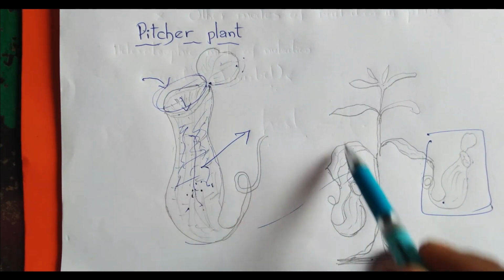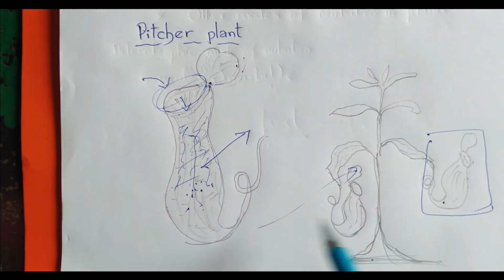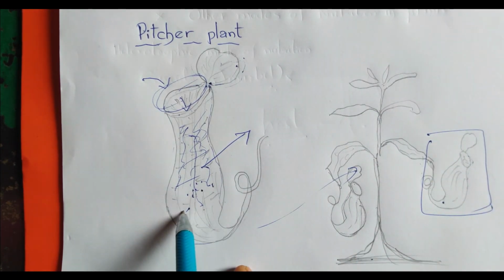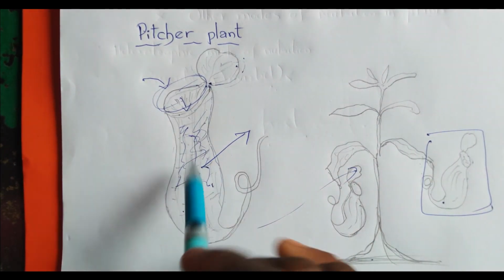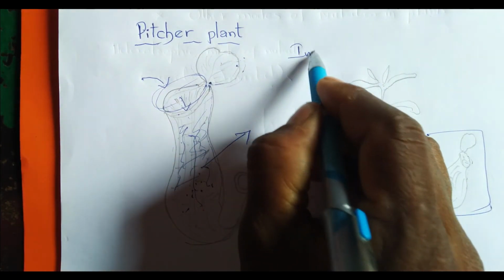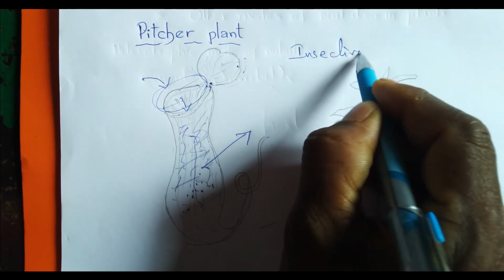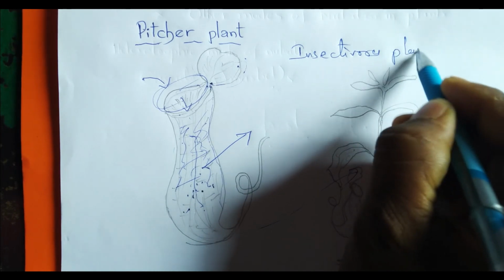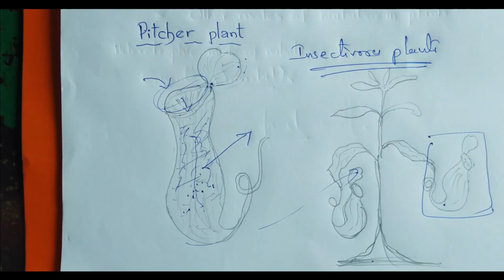This type of plant is called an insectivorous plant. What is it called? Insectivorous plants. These are called insectivorous plants.